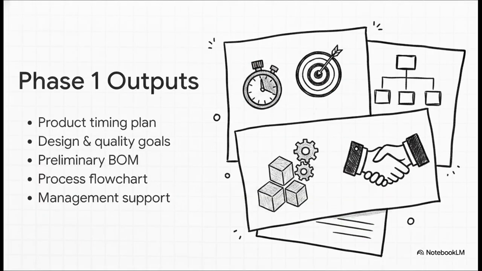The outputs from this first phase, they are your foundational blueprints. Instead of abstract ideas, you are locking down clear product development timing plans, rock-solid reliability and quality goals, and your preliminary bill of materials. You also start mapping out a preliminary process flow chart, and crucially, secure early management support to make sure you've got the resources you need locked in from day one.